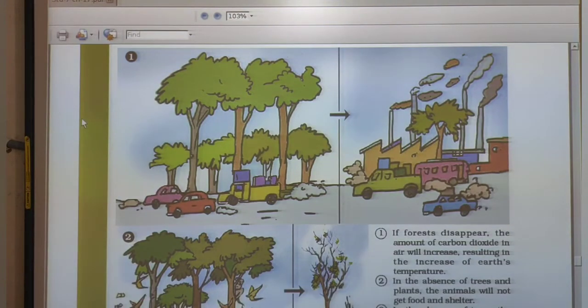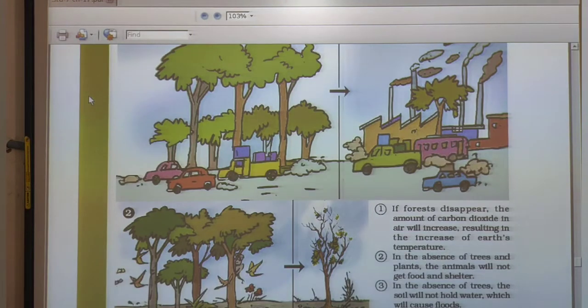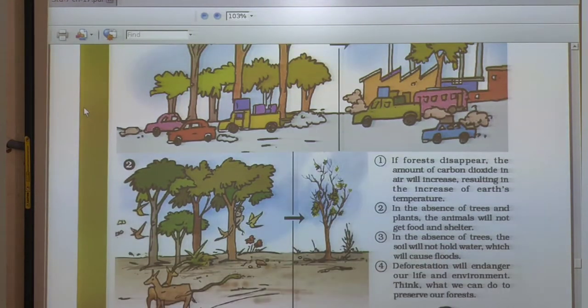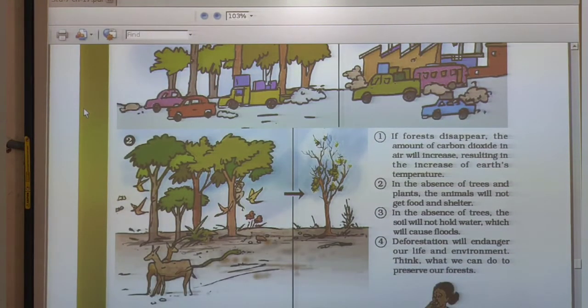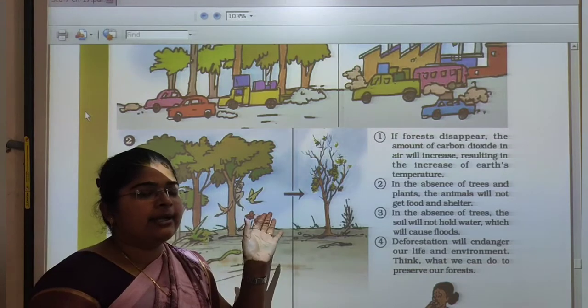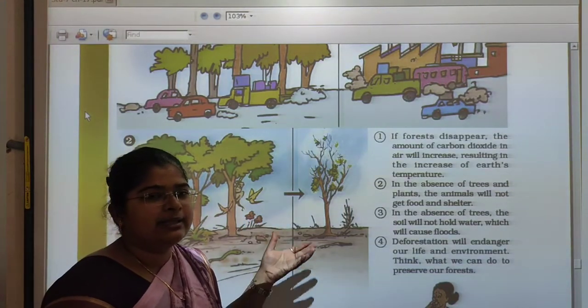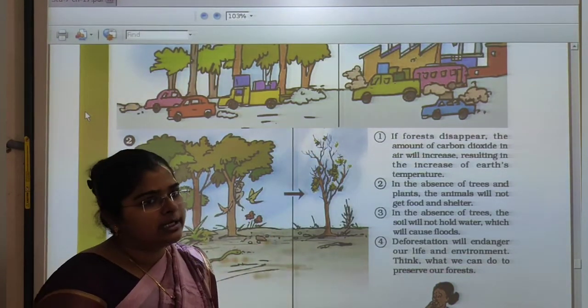Here, students, you can see how forests are disappearing. Many pictures are seen here. So many factors affect the forest and they are responsible for deforestation.